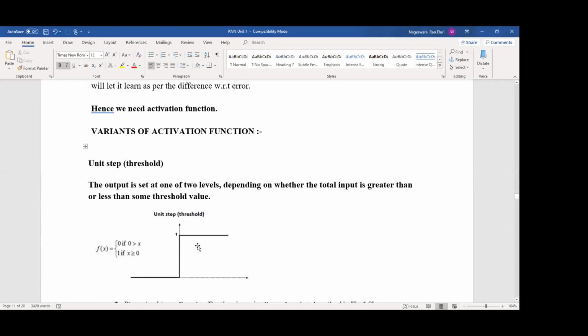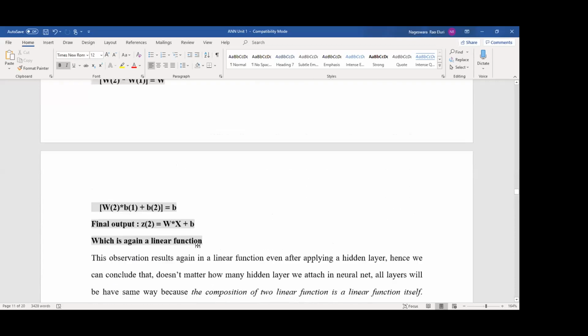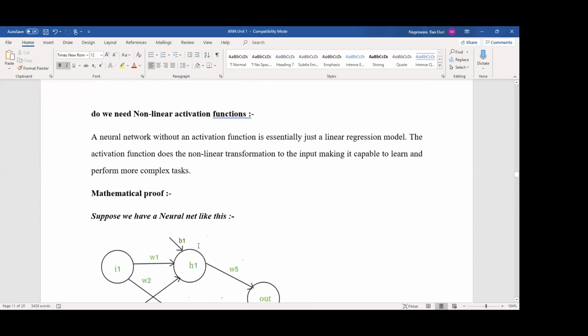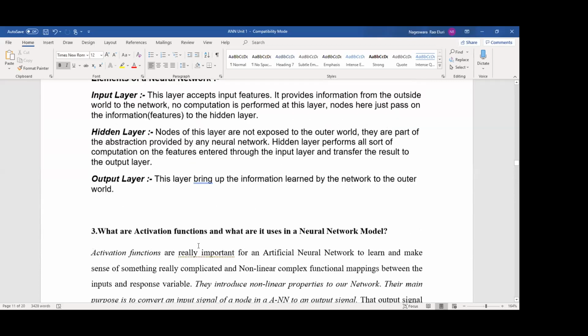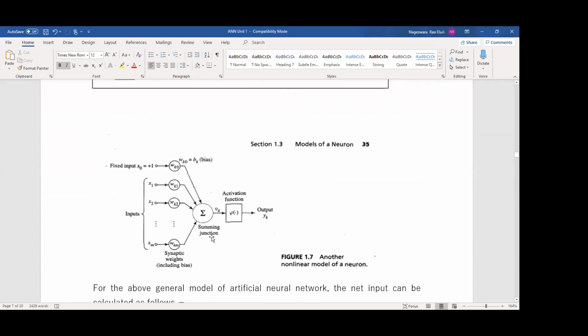Where will we apply this activation function? Go to the last picture, the McCulloch-Pitts model. Here we will apply the threshold function. All the calculations are done here, and these calculations are forwarded to the activation function, or we apply the activation function on this calculated net input value. Suppose we apply the threshold function, the value is either 0 or 1.